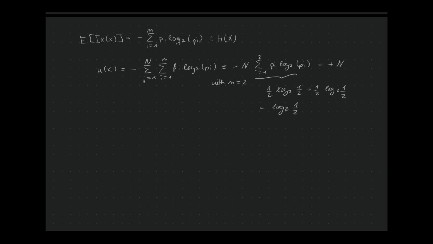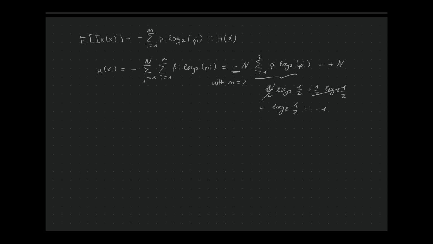Because we can write it as 2, and the 2's cancel. And so we get this is -1, and the minus sign cancels with this minus sign here, and we get n. And what it does mean is that we need n bits in order to encode a fair coin which is thrown n times. So this also means that if we throw our coin only once, then we only need 1 bit.